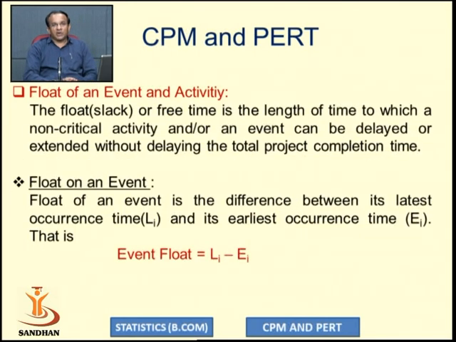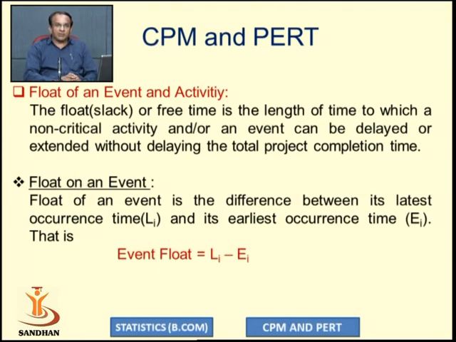Now, what is the float of an event and activity? The float is also called a slack, or free time. It is the length of time by which a non-critical activity or an event can be delayed or extended without delaying the total project completion time. So, free time in which a particular activity or event can be delayed, but the total project duration should not be delayed, is called a float.